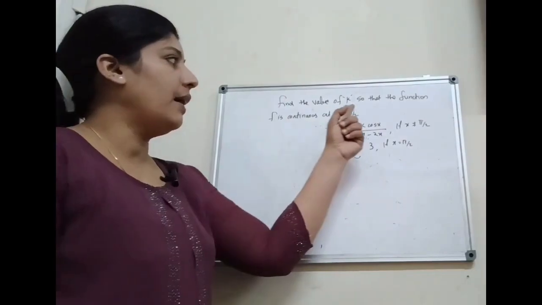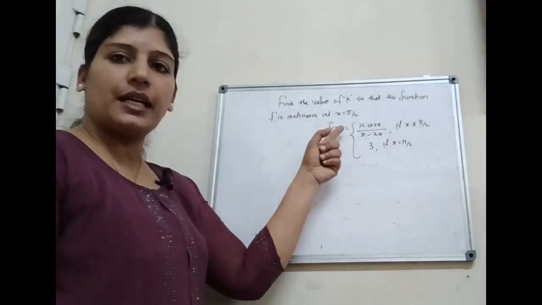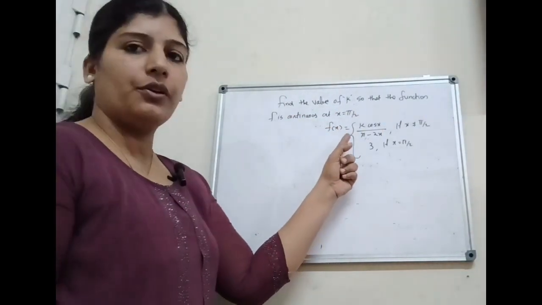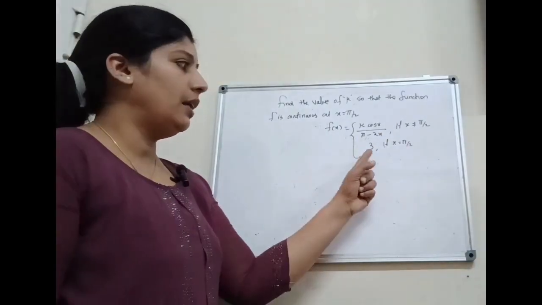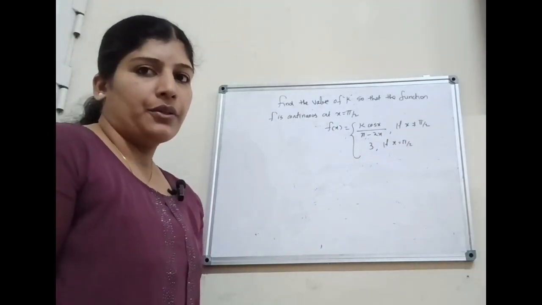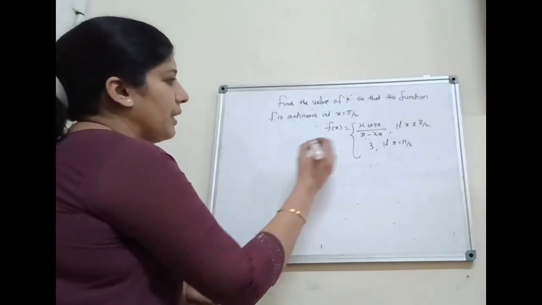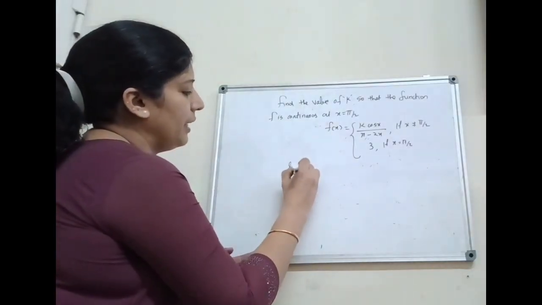Next question. Find the value of k so that the function f is continuous at x equal to pi by 2. F of x equal to k into cos x divided by pi minus 2x if x not equal to pi by 2, 3 if x equal to pi by 2. Now here, first we can consider limit x tends to pi by 2.